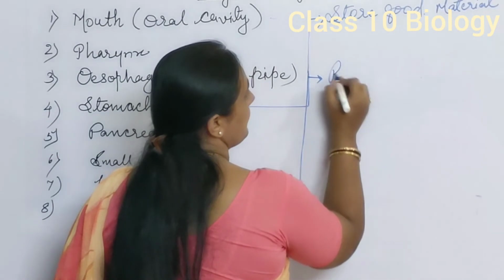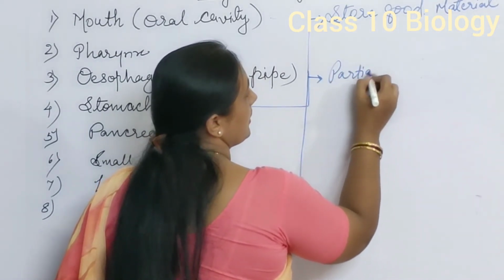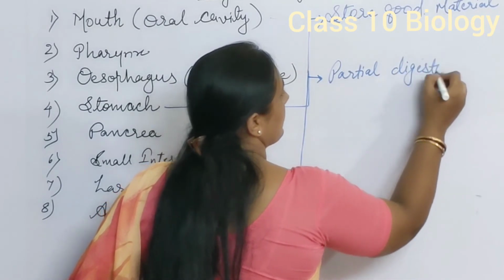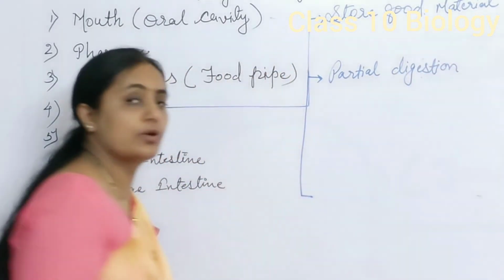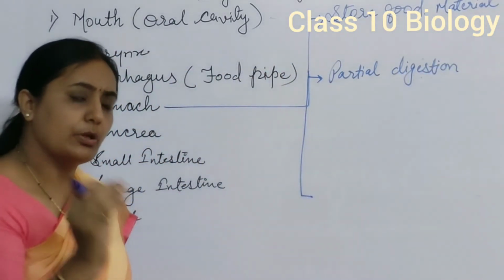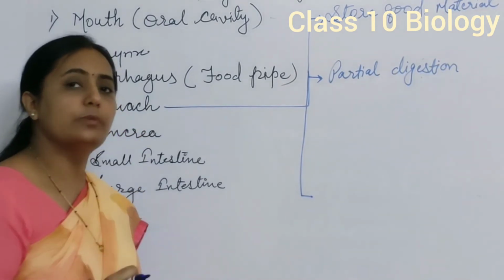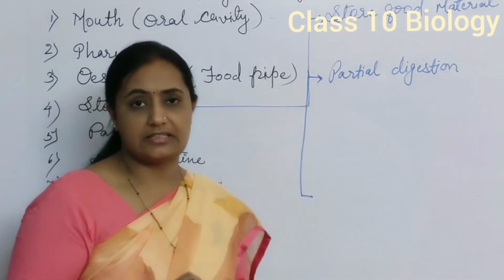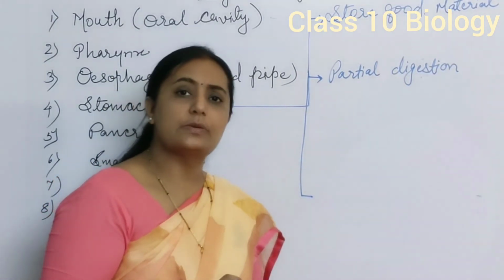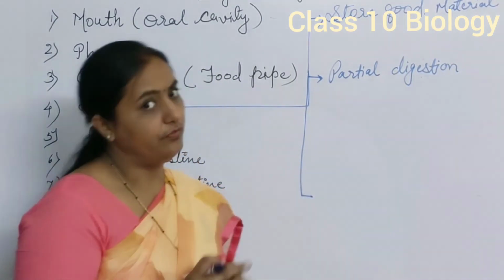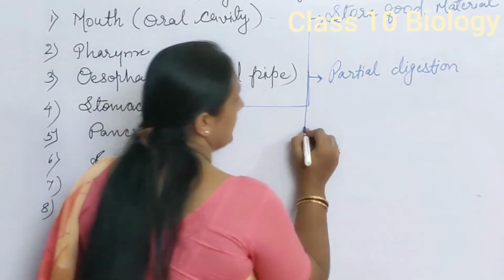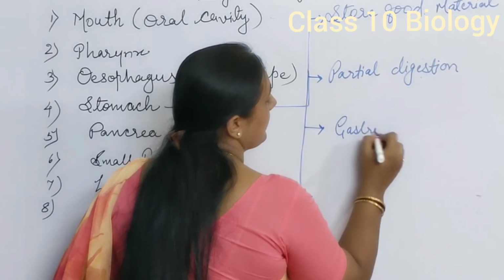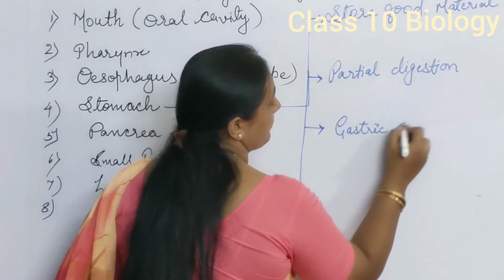Second, it helps with partial digestion. In partial digestion, food is not completely broken down. Because of the peristaltic movement of the stomach, this food gets partially, halfway digested. Churning of food takes place in the region of the stomach. And then the third function of the stomach is that it helps to secrete gastric juices.